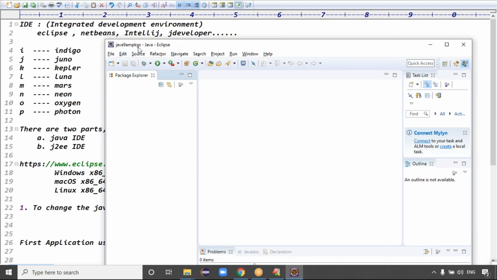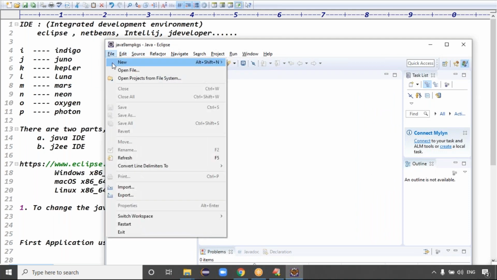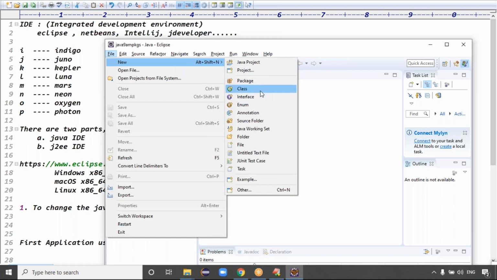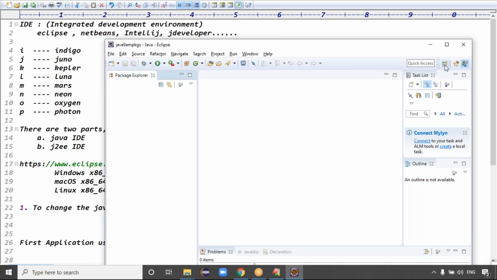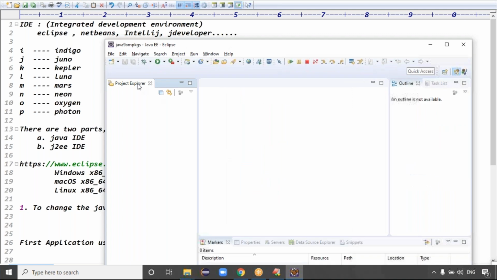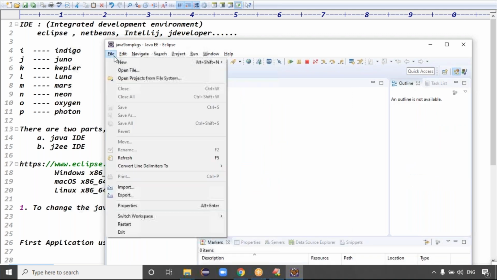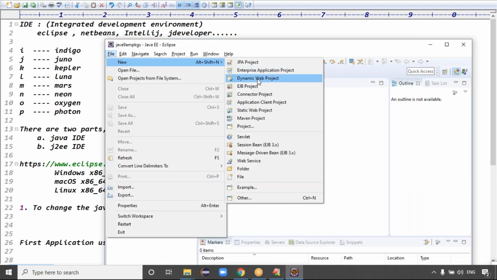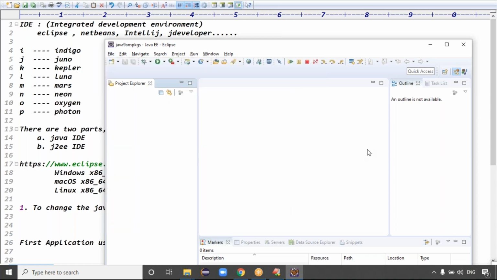See, for example, if we take only Java, go to the File menu, click on New. Here we can see only core Java concepts: packages, classes, interfaces, enum, source file. You will get only these. If you change the perspective with the right hand side plus operator to JEE mode, click on OK, then go to the File menu, click on New. You'll get dynamic web project, EJB project, connector project, static web project, Maven project. You'll get multiple options, right? Is it clear now?